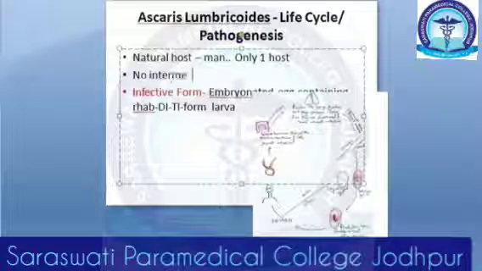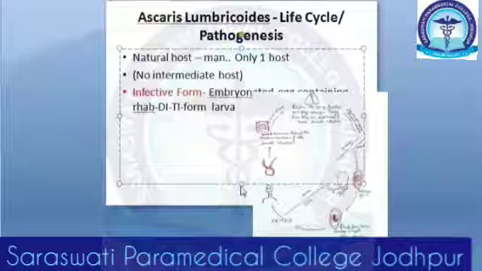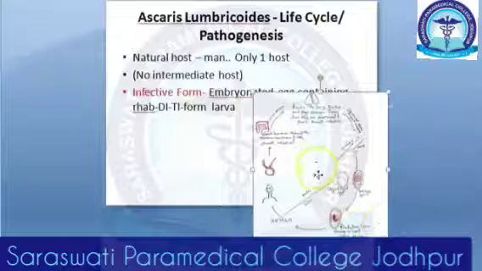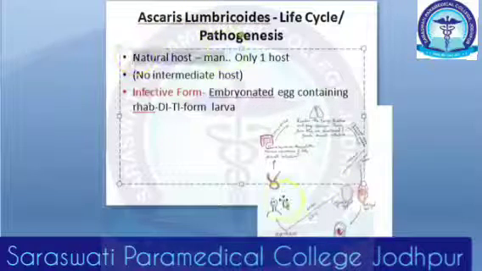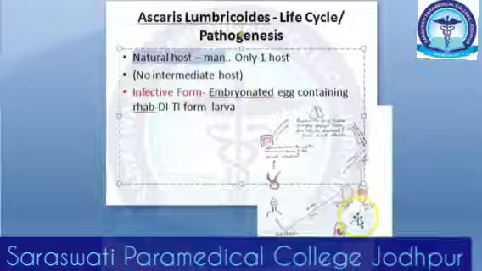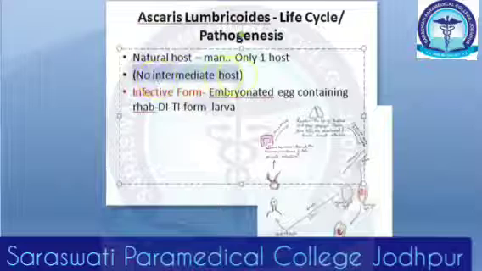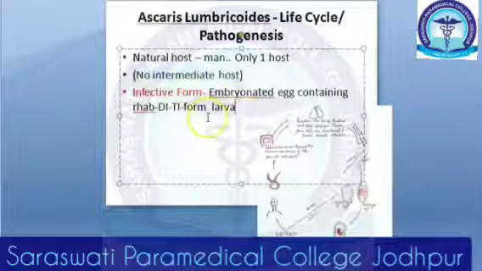Ascaris lumbricoides: natural host man, no intermediate host.